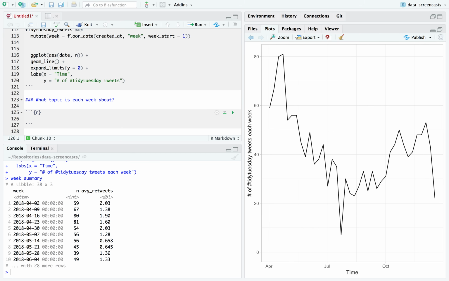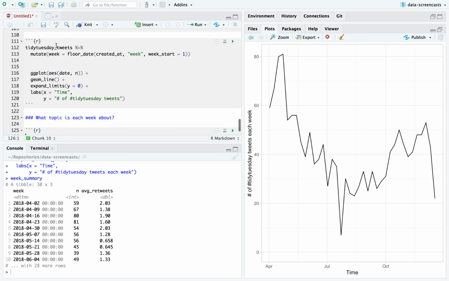So one thing we might be interested in is every week is going to have this topic that's presented in the screencast, in the data set. And the question is going to be, everyone analyze this data and share it. And if I want to say, how did people talk about, what was the topic each week, just from the tweets, how could I find that out?